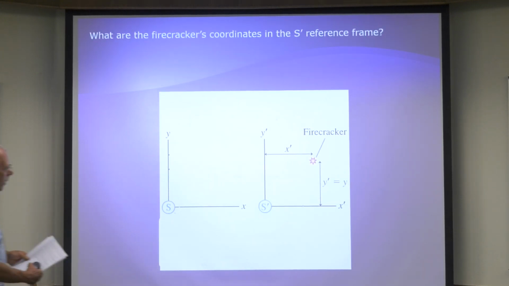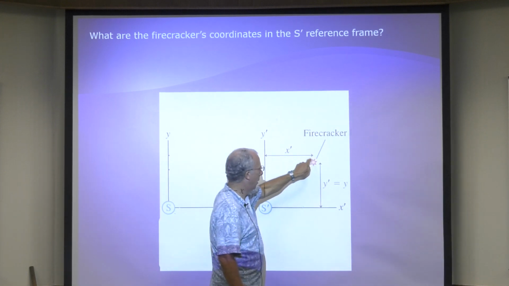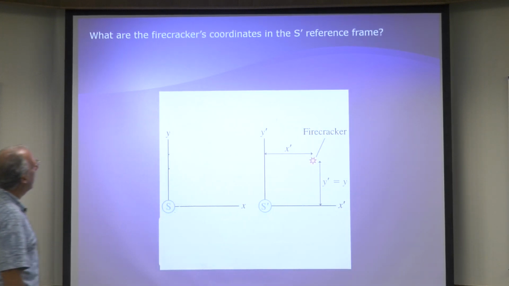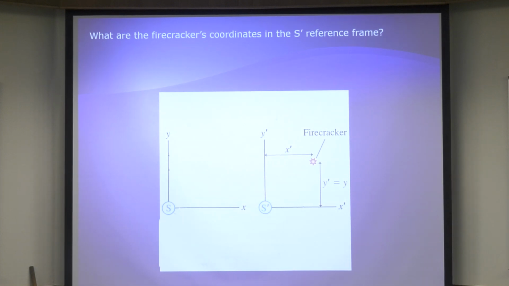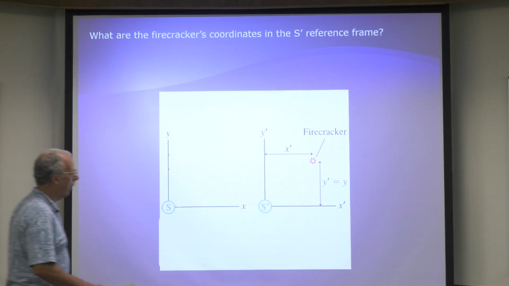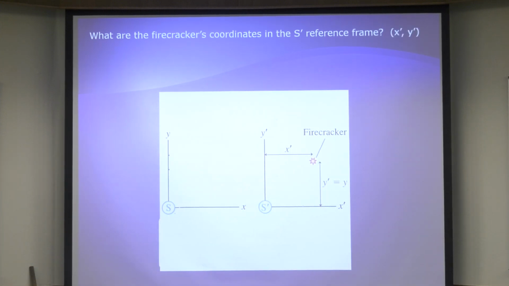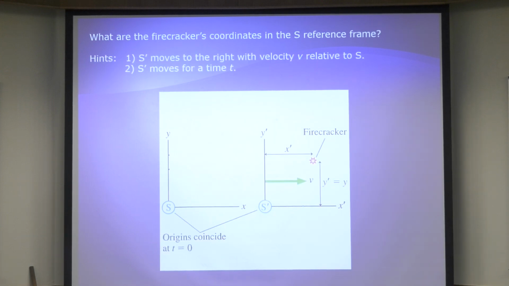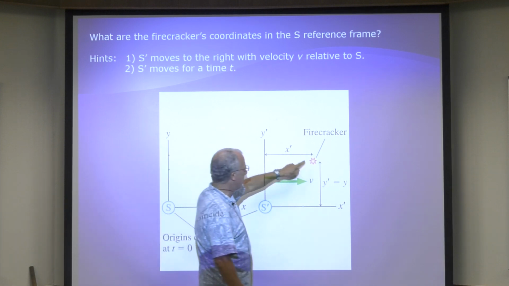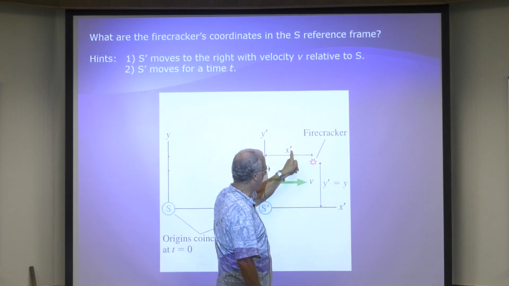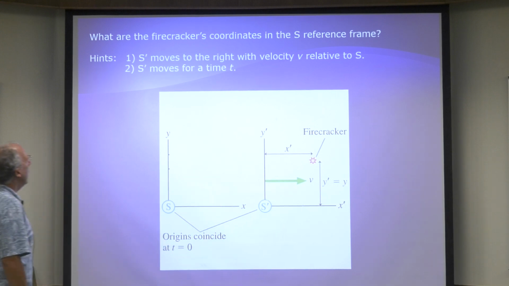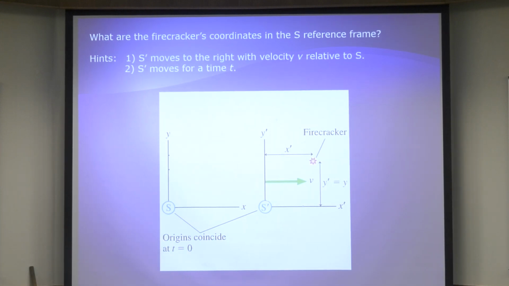So here's a firecracker that explodes. So what are the firecracker's coordinates in the S prime reference frame? Well, obviously, X prime and Y prime, right? That's all, just X prime and Y prime. Now, I explained this a little bit a few minutes ago, but now I want you to figure it out on your own. The coordinates of the firecracker in this frame are X prime, Y prime. What are the firecracker's coordinates in the S reference frame?